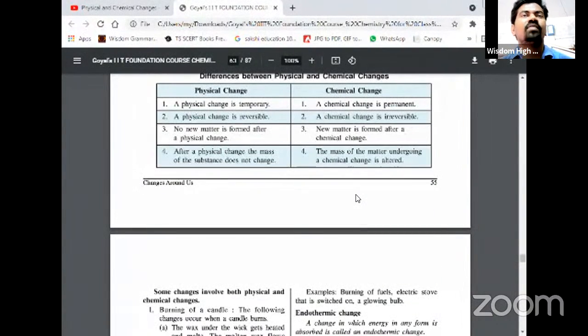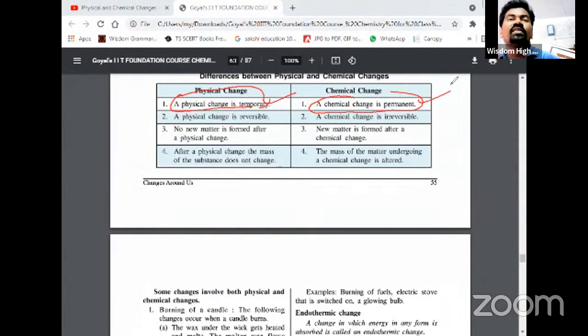So we can see some differences between physical and chemical changes here. A physical change is temporary, actually. It's not a permanent change, and a chemical change is permanent. So a physical change is temporary and a chemical change is permanent, okay.